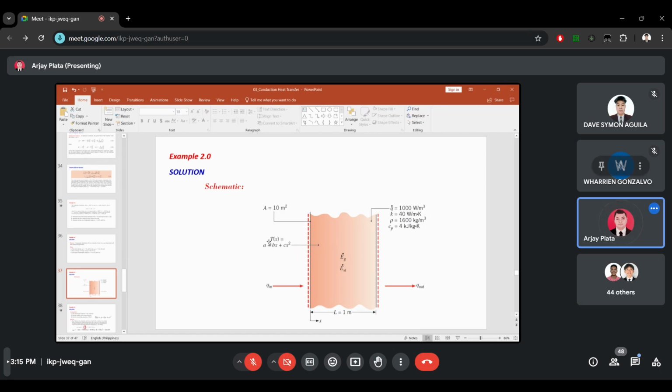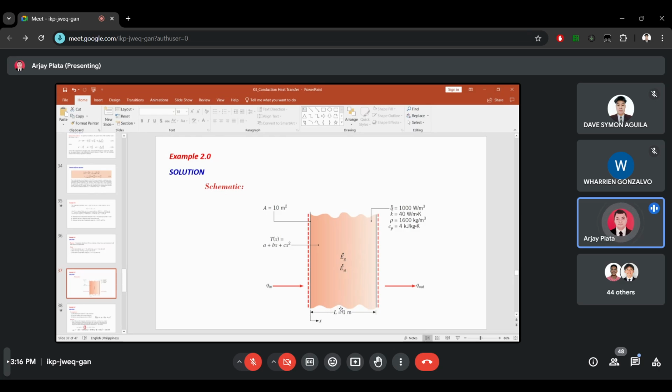We will just substitute the value of x here. So we have heat transfer in and heat transfer out. You also have the energy generated, k, rho, and Cp values, and the energy generated and energy storage.